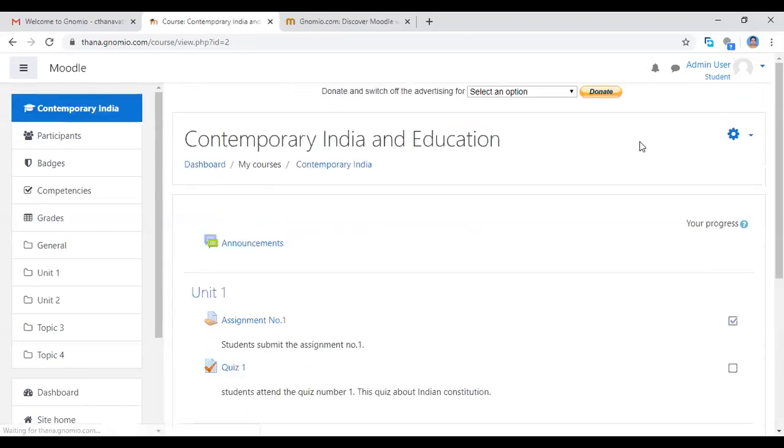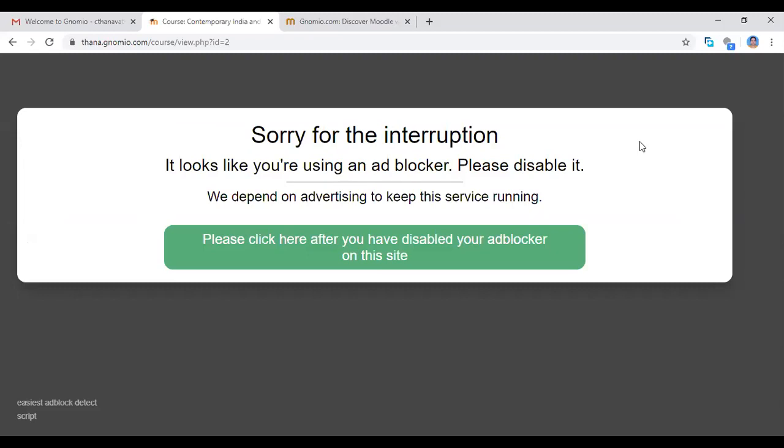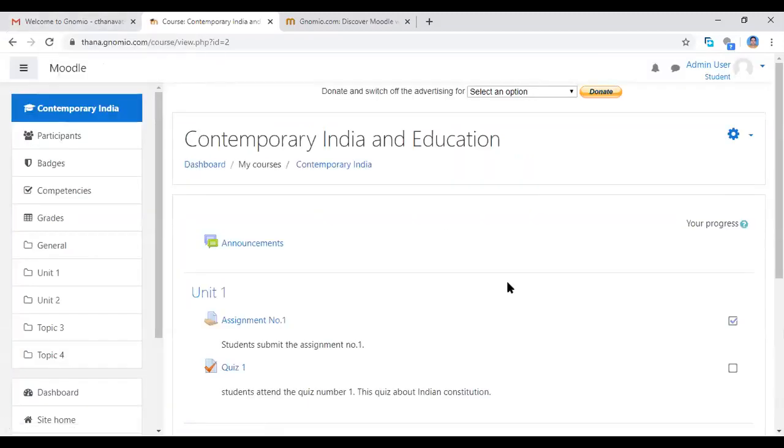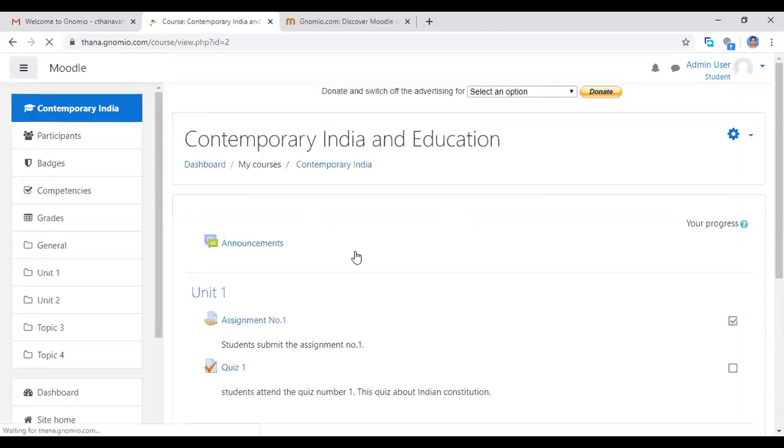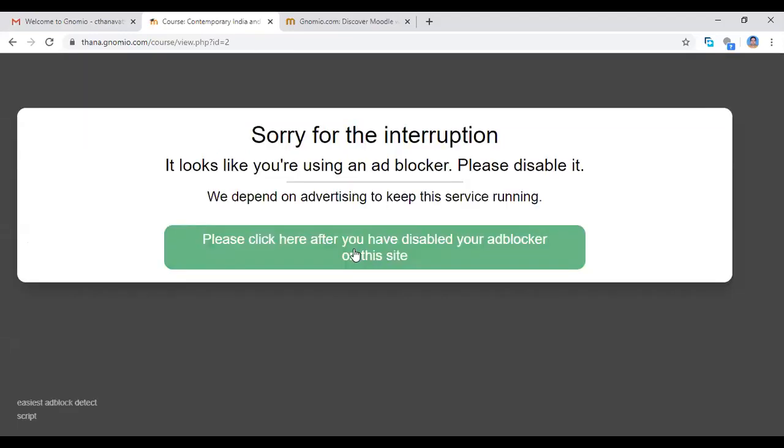So now we have completed all the highlighted buttons and menus: how we can start a Moodle site, create a new course and category, add resources and participants, and how we enroll the participants, quiz and other assignment activities. This is our Moodle website. Now this is available globally. You can create the courses and start offering new courses for your participant students. Give assignments online and assess the participants online.